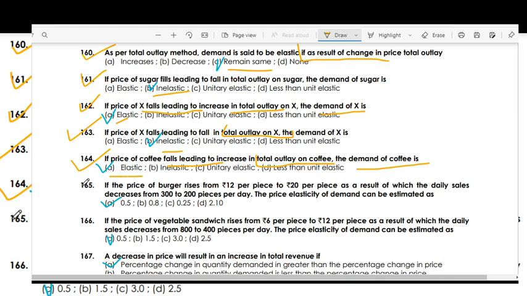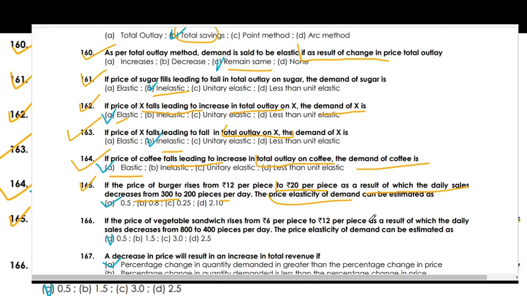If the price of a burger rises from rupees 12 per piece to 20 per piece, as a result of which daily sales decrease from 300 to 200 per day, the price elasticity of demand can be estimated as 0.5.